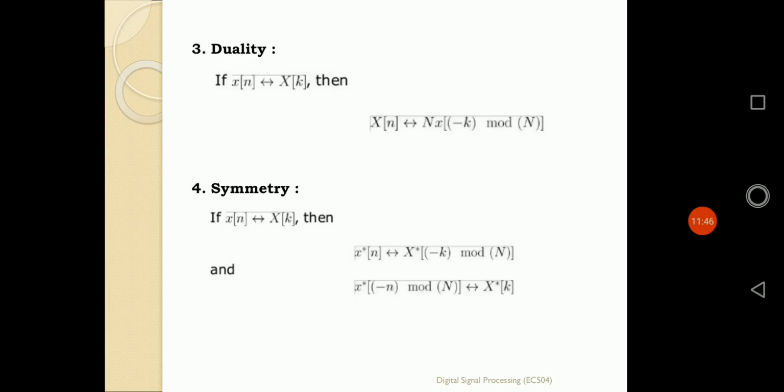Also, if I take the conjugate of x of n but with the reversed sequence, that is x conjugate of minus n, its DFT will simply be defined as conjugate of X of k, as simple as that. So it can be elaborated in both ways. If both the time domain sequence and the frequency domain transformation DFT are conjugated with each other, then the simple form of n is defined as the reverse form of k. But if I take a reverse form of n, it is defined as the simple form of k.